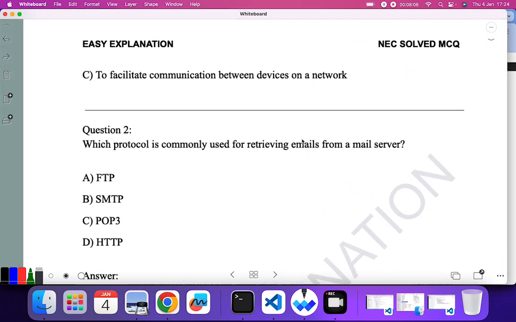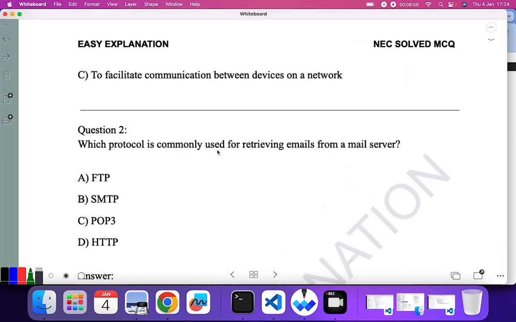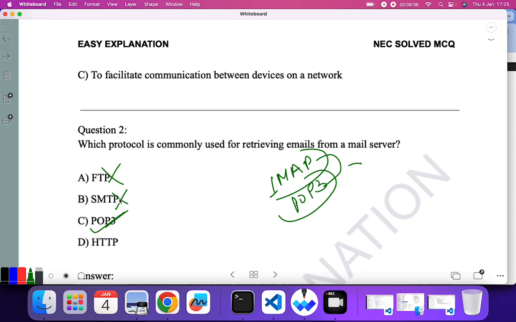Let's go to second question. Which protocol is commonly used to retrieve emails from the mail server? I think this question is from the application layer, so I am going to discuss it more there. Till now, what we can say is, in order to retrieve email from a mail server, we have two protocols. One is IMAP protocol and one is POP3 protocol. What is the difference between these two, we will discuss in application layer. For now, FTP, no, it is for file transfer. POP3 is the correct answer.